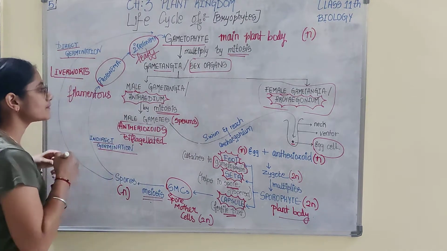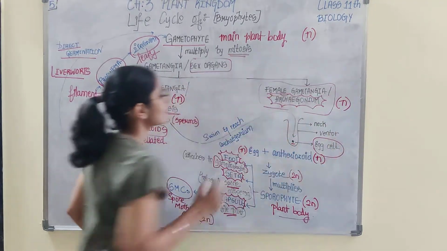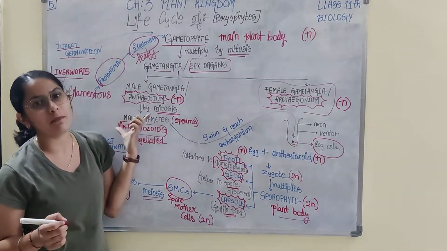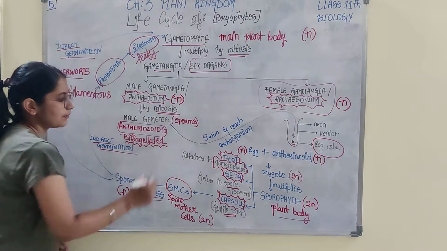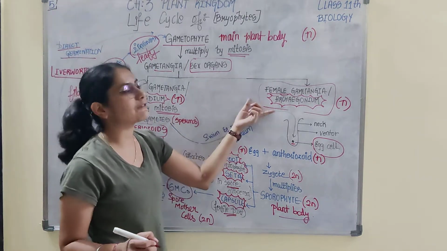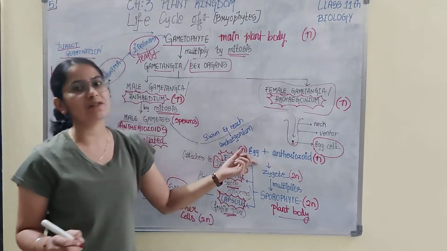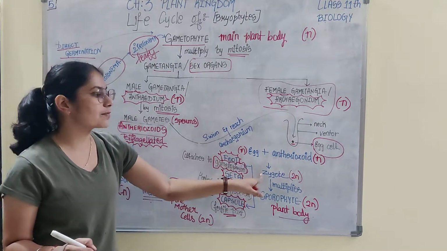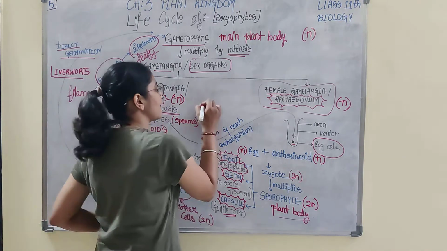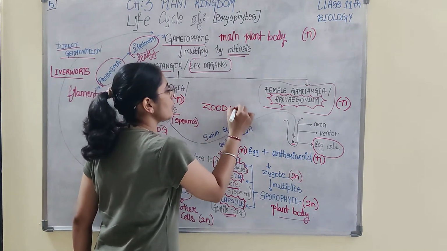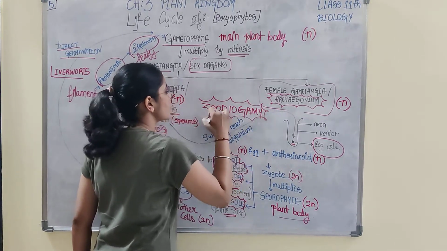Antheridium is haploid in ploidy level. These antheridium undergo mitosis to form antherozoids. These antherozoids are biflagellated. Because of having flagella, they are able to swim and reach the female sex organ containing the egg cell. The process of reaching from the male sex organ to the female sex organ is known as zoidiogamy. This process is known as zoidiogamy.